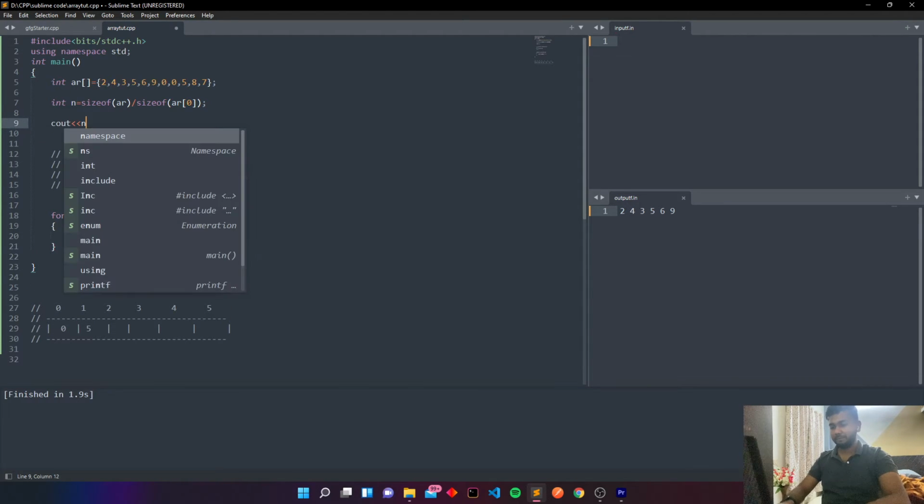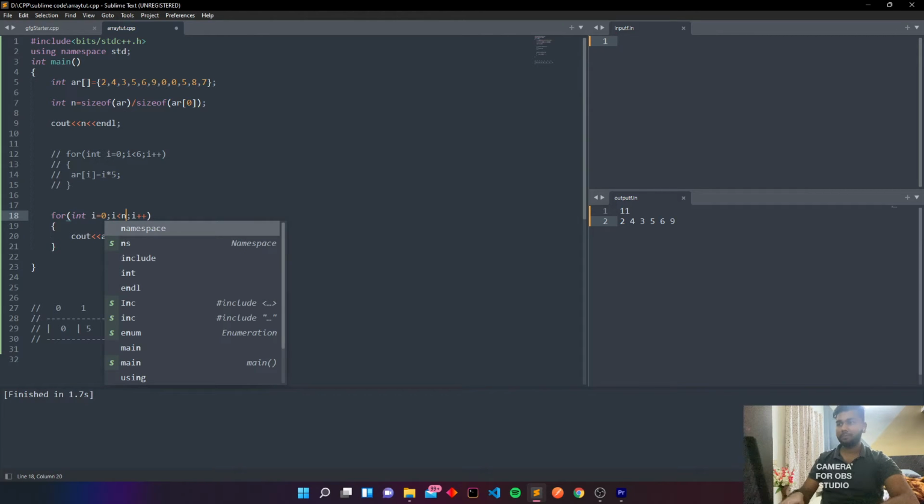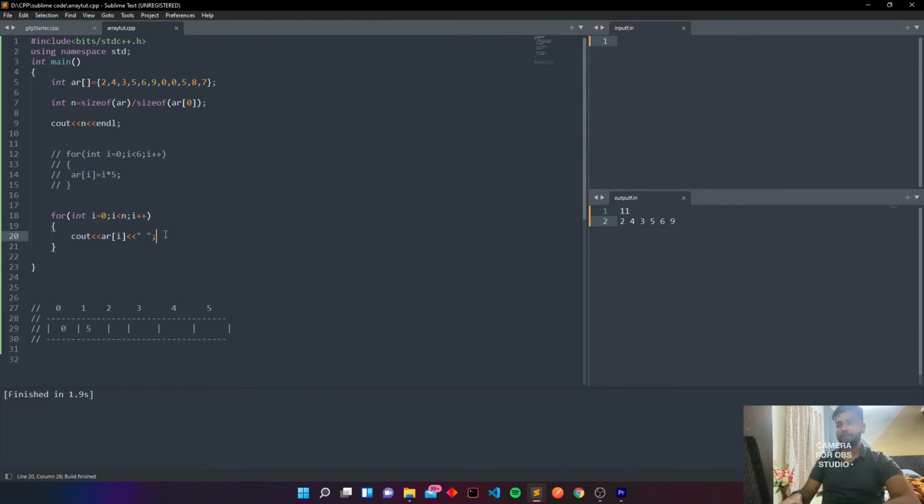We will print the value of n. Here you can see 11 is the size of the array. You can count the values here, it will be 11 values. The last value, array of 10, the 11th element, is 7. Now we are printing up to 6 here. We can use n here also to print all the values of the array. So here you can see the values.